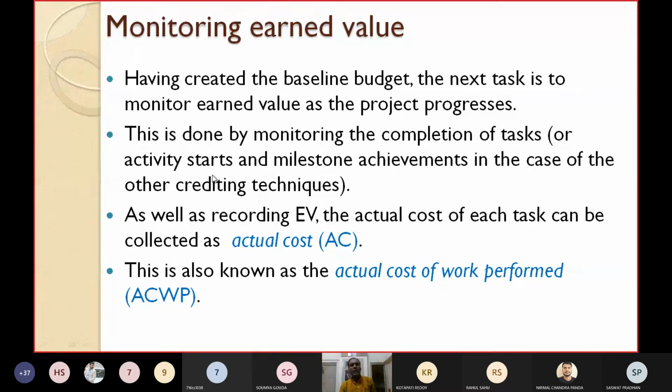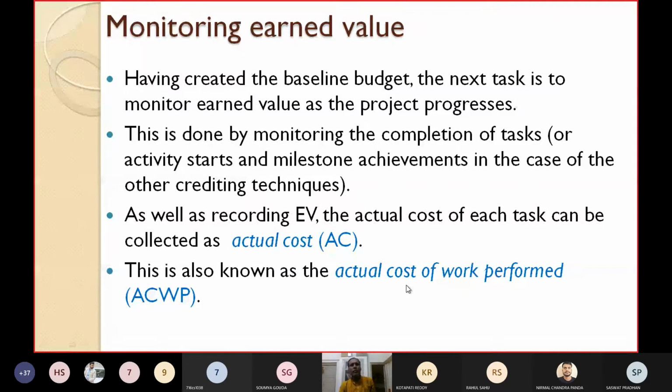As well as recording the EV, that is the earned value, the actual cost of each task also can be collected. Please see, earned value and planned value we have seen. Those are all forecasted values. So just like recording EV or assigning EV, the actual cost of each task can also be collected, and this is known as actual cost or AC. This actual cost is also known as actual cost of work performed or ACWP. EV is known as budgeted cost of work performed, and this is known as AC or ACWP. It stands for actual cost of work performed.